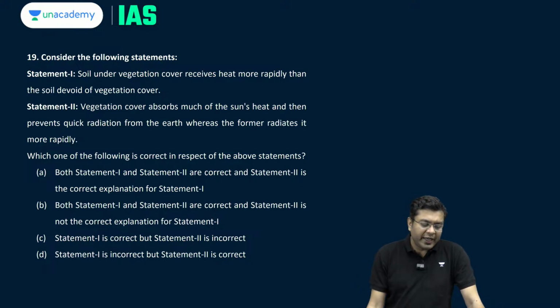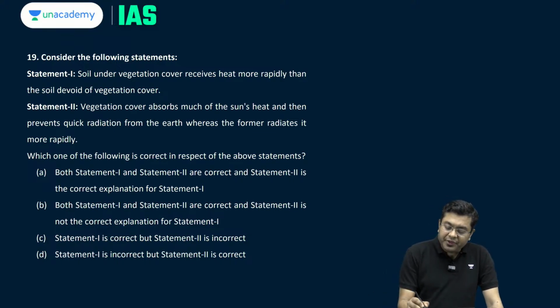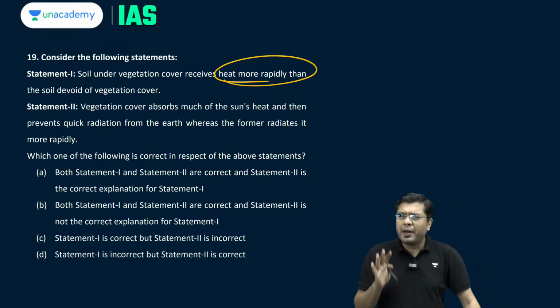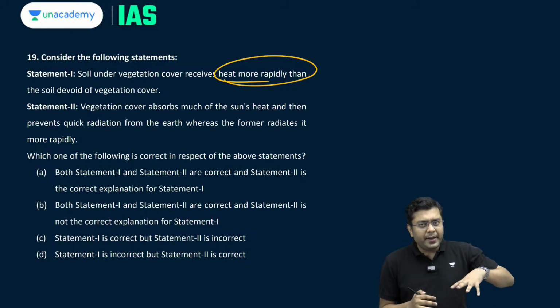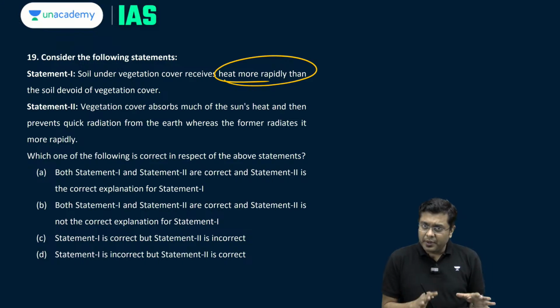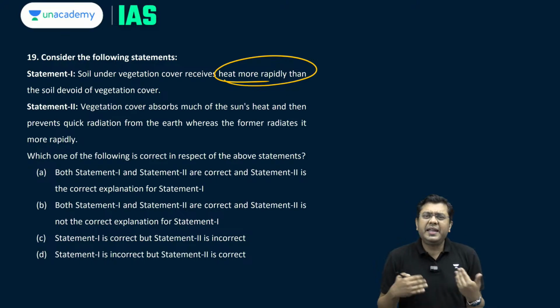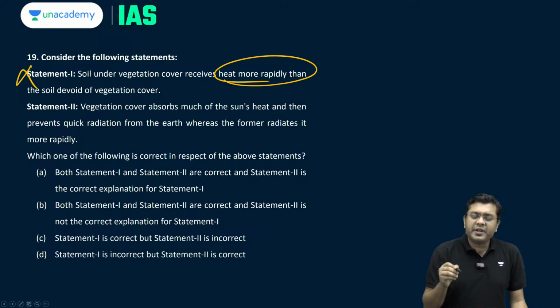Then moving on to the next question. Consider the following statements. Soil under vegetation cover receives heat more rapidly than the soil devoid of vegetation cover. This statement in itself is wrong. If you apply your normal logic, soil under vegetation cover will have the benefit of shade, so it won't receive heat that significantly. Whatever heat is received can be retained because of the presence of water vapor. But heat in itself to a greater amount will not be received because of the shade. So the first statement is incorrect.